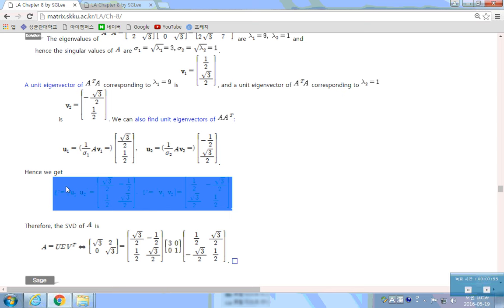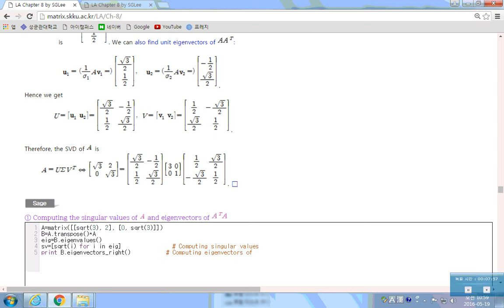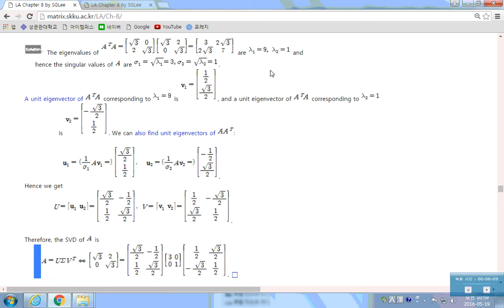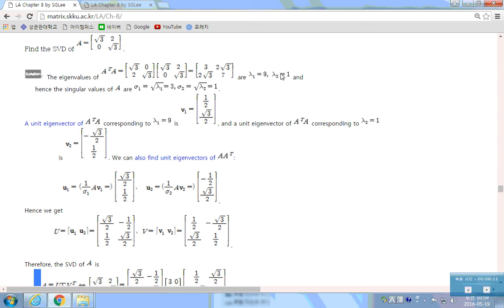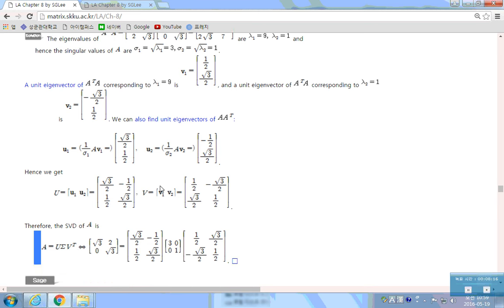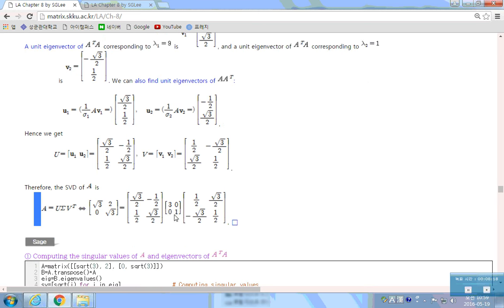That's it. Then what's the singular value decomposition of A? That's U times sigma times V transpose. U is here and V is here. And what's the sigma? That's the diagonal matrix whose diagonal entries are the square roots of the eigenvalues, which is 3 and 1. Like this. Okay? Square root of eigenvalues.